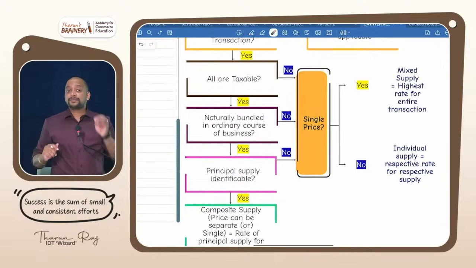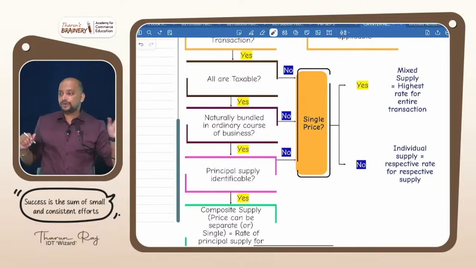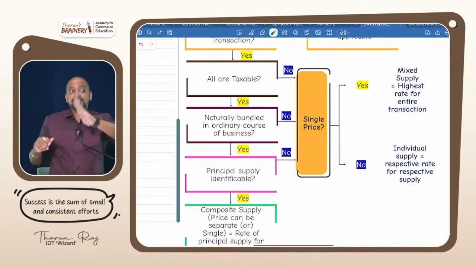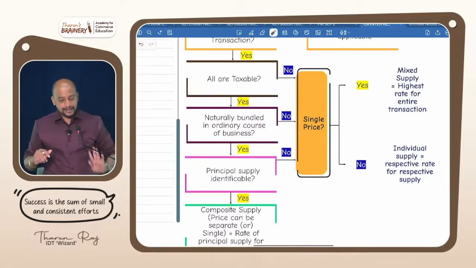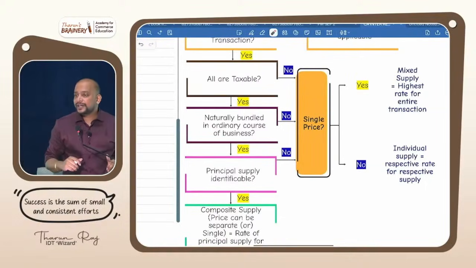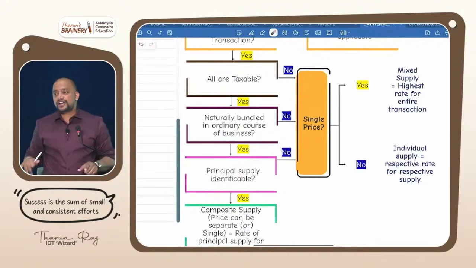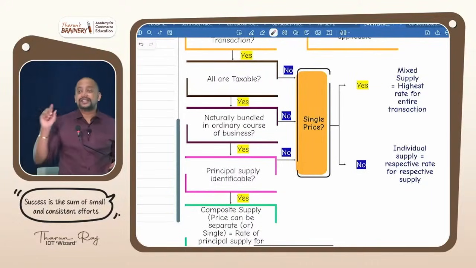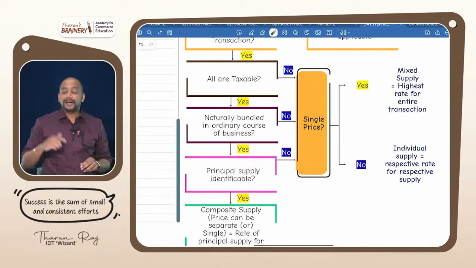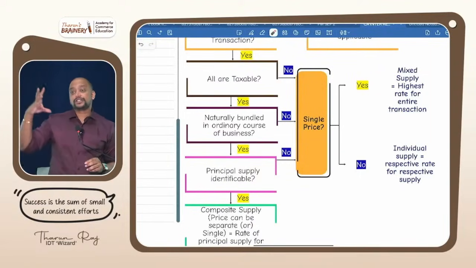And we need to see from the general business point of view. Don't see the exceptions, see the more probable side. For example, laptop and laptop bag, naturally bundled or not? Naturally bundled. You will think it is not naturally bundled because basically you are all rich kids, and you buy MacBook or costly laptops.